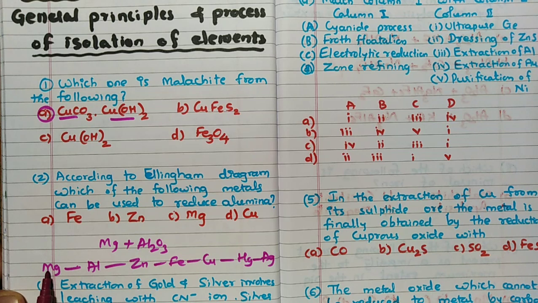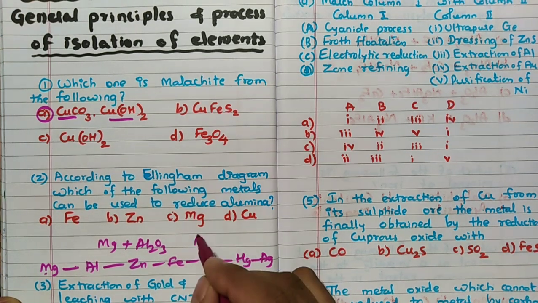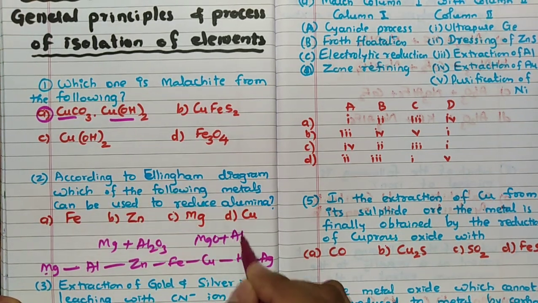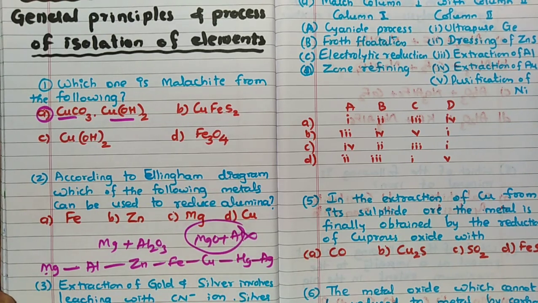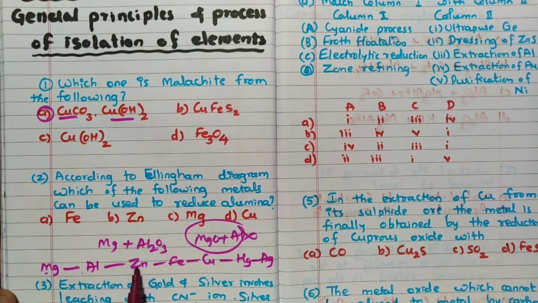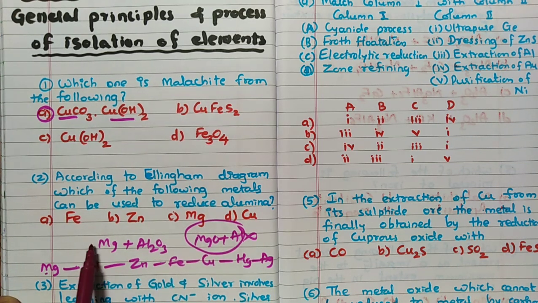So a metal can reduce the oxide of the metals after it, but cannot reduce the oxide of the metals before it. So the reaction of MgO with Al is not possible. Like that you remember: aluminium can reduce ZnO, but zinc cannot reduce Al2O3. Because of this Ellingham diagram, the answer for this question should be Mg.